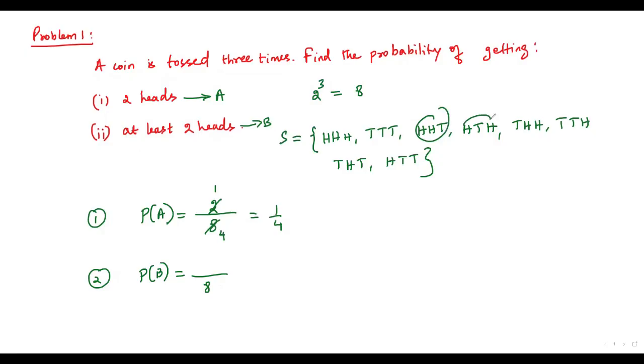Okay, here in this one, this one, this one, there are 3 outcomes, and also we have to include this one. So we have to count the number of outcomes where we get a minimum of 2 heads. So there are 4 outcomes in which I am getting at least 2 heads. So we have to write that 4 in the numerator. So here 4 goes into 4 one time and 4 goes into 8 two times. I am getting 1 over 2. So when a coin is tossed 3 times, the probability of getting at least 2 heads is 1 over 2.